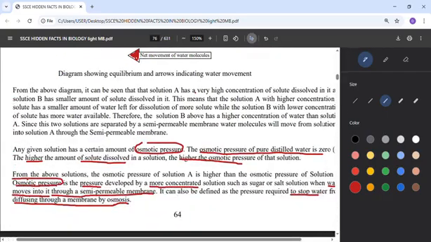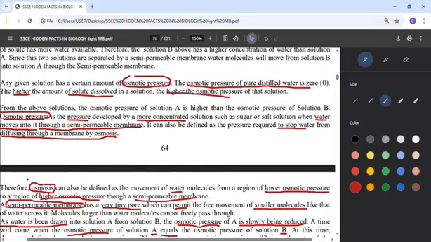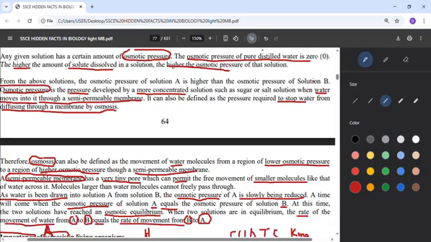Now the next thing we look at is the word osmotic pressure. Anywhere there is osmosis, there is a pressure pressurizing the flow of that water. If the environment is like distilled water, there is no special pressure. So the osmotic pressure in distilled water is 0. It means there is no high concentration there, so it's 0. But if the environment has a higher amount of solute dissolved in solution, there will be high osmotic pressure.